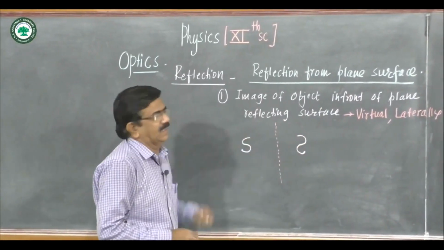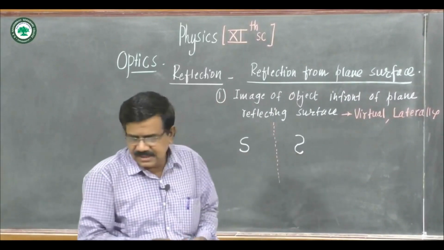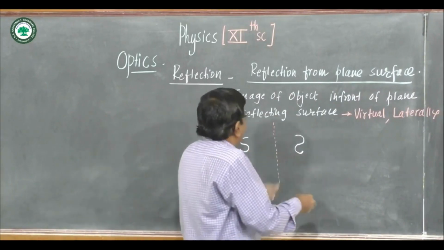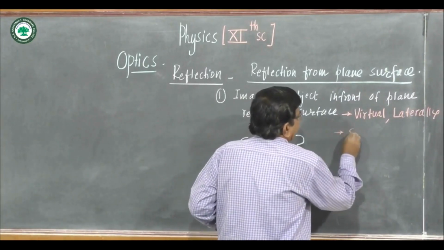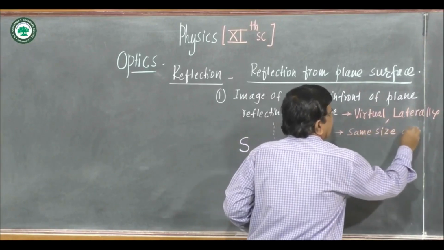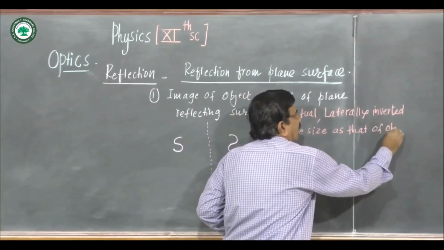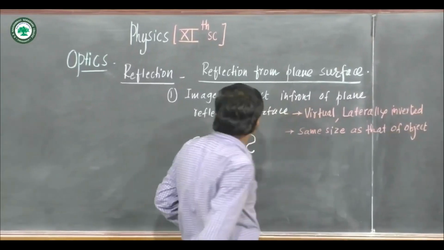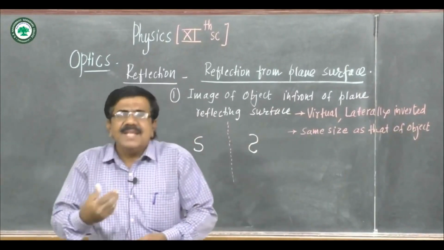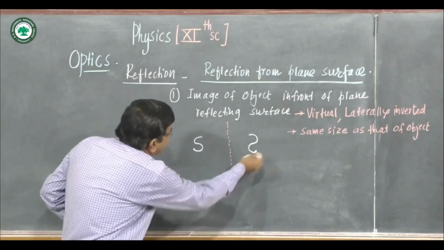Image is virtual, it is laterally inverted. Then second, same size as that of the object, having the same size as that of the object. This is just laterally inverted, same size as that of the object, situated at the same distance.